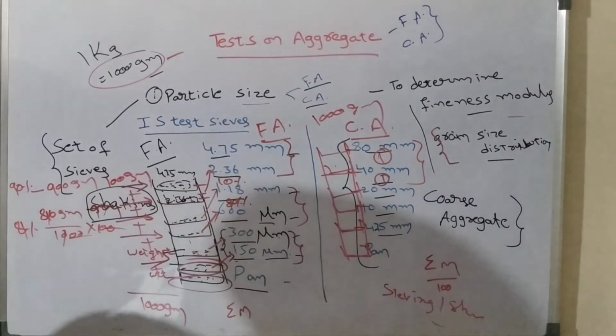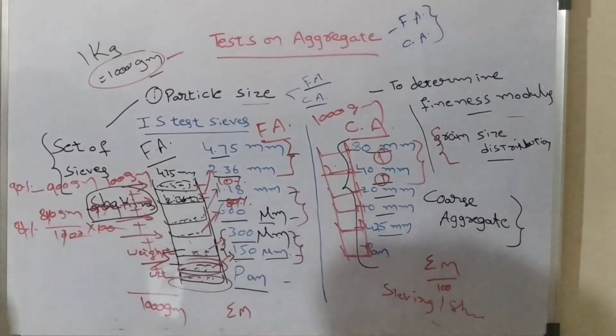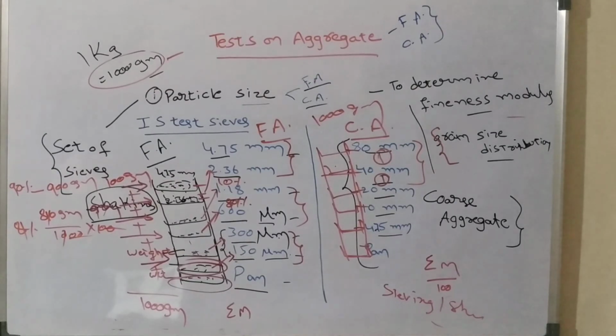This is about particle size distribution in case of aggregate. From this particle size distribution we can also go for the grading of aggregate, and this grading of aggregate is helpful in mix design. So this is about particle size distribution, and the remaining tests we will discuss next.